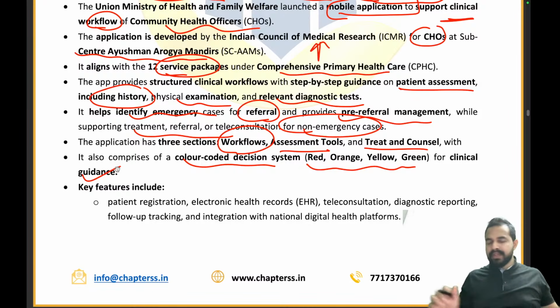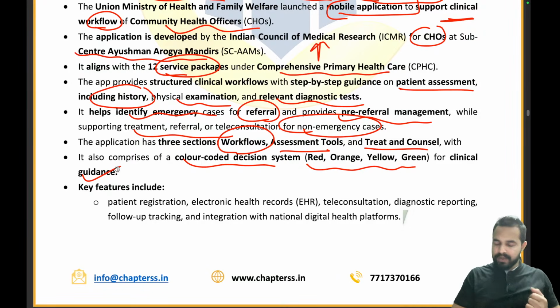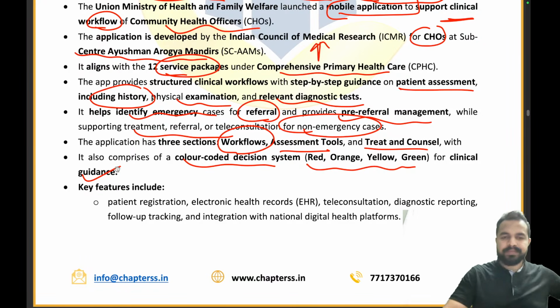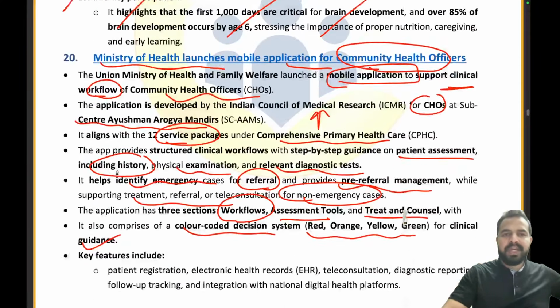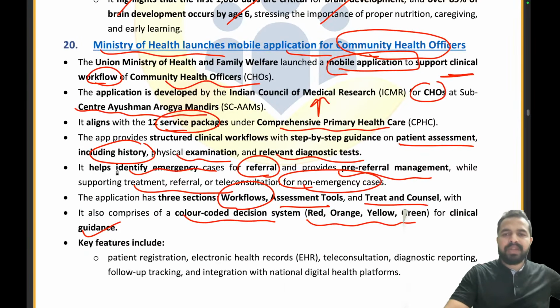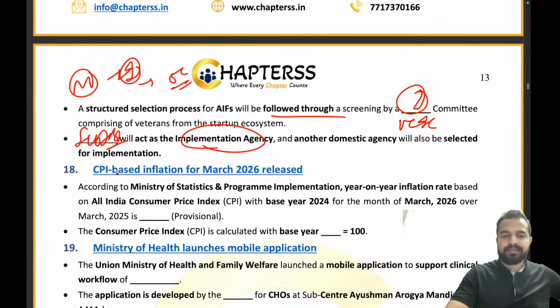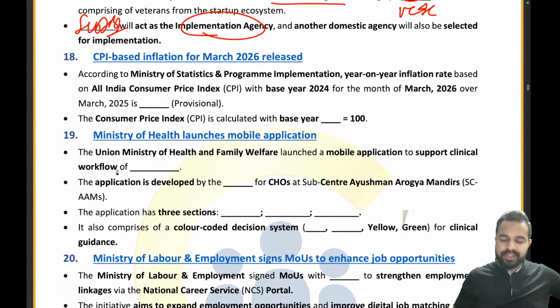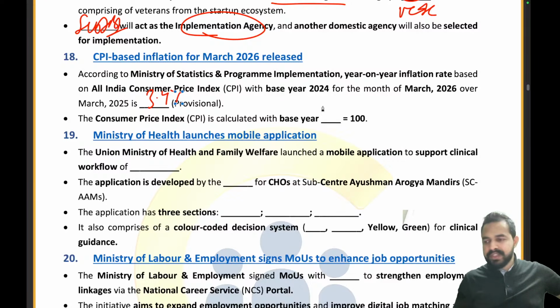Understood? There are 3 sections: workflow, assessment tool, treat and counsel. Then the color coded decision system: red, orange, yellow and green. That's it. Clear to everyone? Let's move ahead to the question itself, guys. So the CPI based question we already covered. The CPI was 3.4%. The CPI base year is very important, guys. This part is important. That is, the base year was 2024.